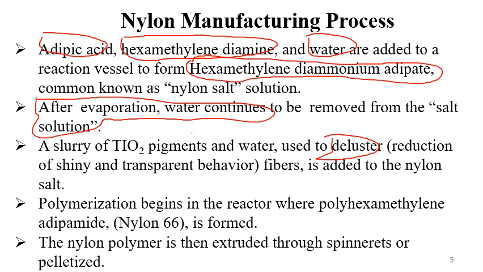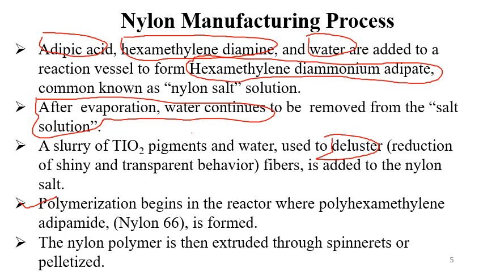Now next is the polymerization reaction. Polymerization begins in the reactor where polyhexamethylene adipamide, that is nylon 6,6, is formed. Now the nylon polymer is then extruded through spinnerets or pelletized.